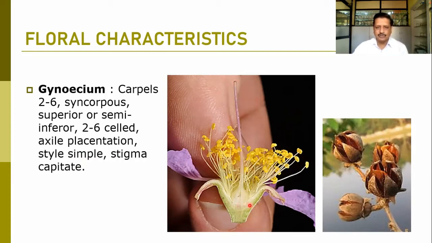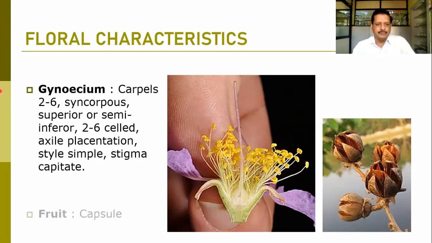See here, this is the LS of the flower. Here you can easily observe this is the calyx whorl. This one is the petal, the corolla. These are the androecium, which are inserted on a cup-like structure, and because of that, the ovary position becomes semi-inferior here. So this is the ovary, style and stigma. You can observe it clearly here.